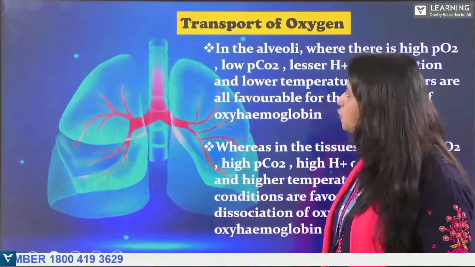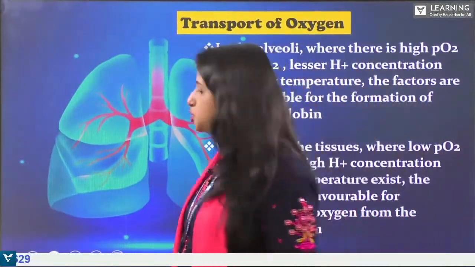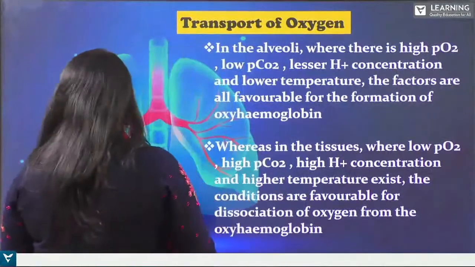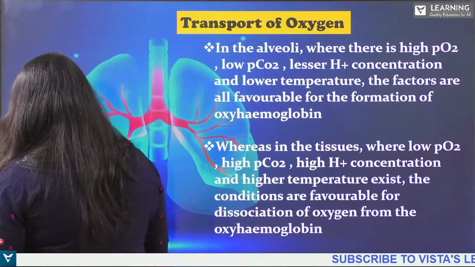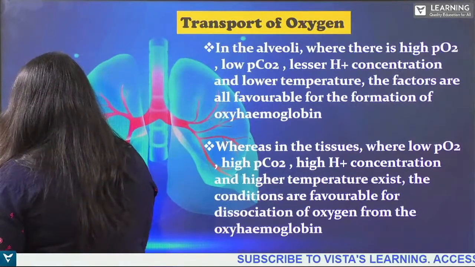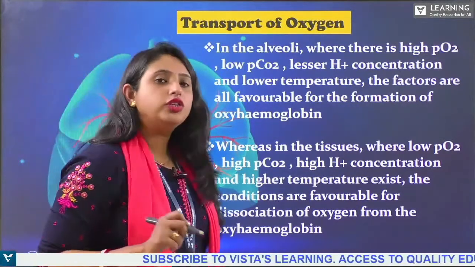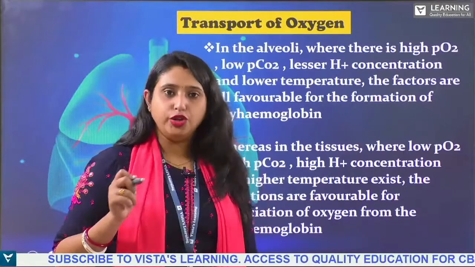Next, transport of oxygen. How does the transport of oxygen take place, and what are the factors responsible for the binding of oxygen with hemoglobin in the alveoli?